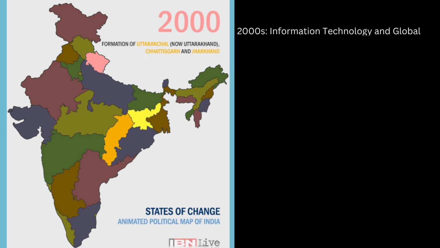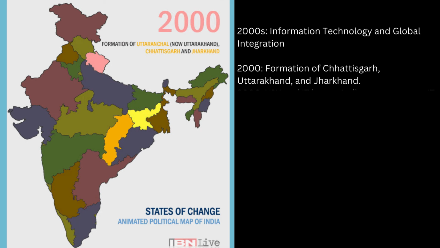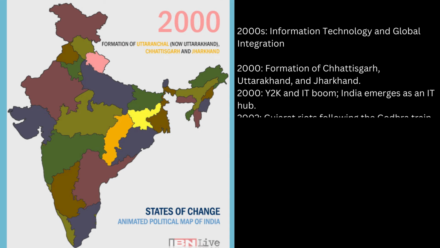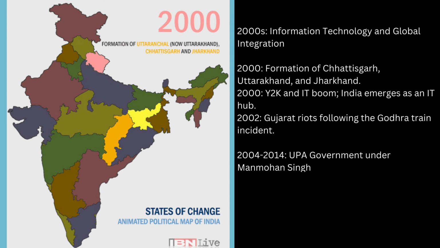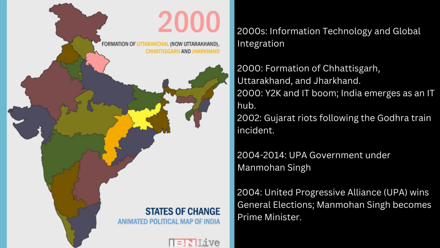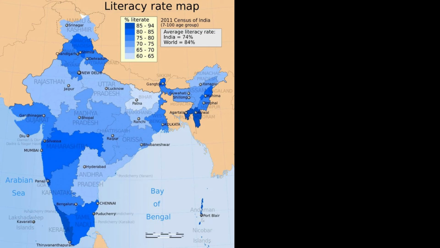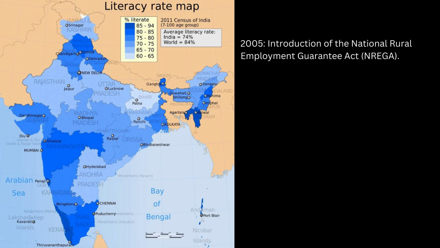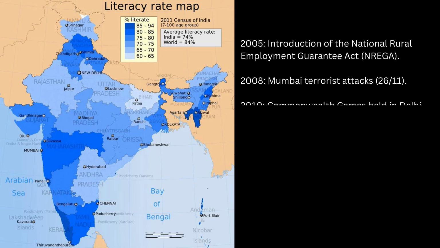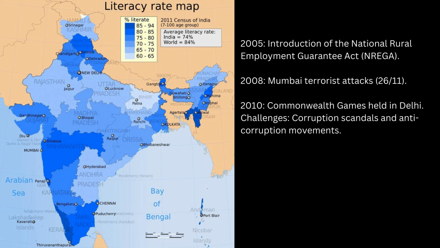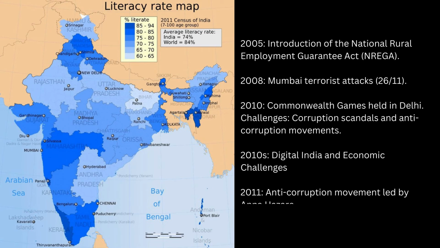The turn of the millennium marked India's emergence as an IT hub, starting with the Y2K boom in 2000. The same year saw the formation of three new states, Chhattisgarh, Uttarakhand, and Jharkhand. 2002 was marked by the Gujarat riots following the Godhra train incident. In 2004, the United Progressive Alliance won the general election, with Manmohan Singh becoming Prime Minister, a position he held until 2014. Key developments during the UPA era included introduction of the National Rural Employment Guarantee Act in 2005, the Mumbai terrorist attack in 2008, hosting of the Commonwealth Games in Delhi in 2010, the anti-corruption movement led by Anna Hazare in 2011. The UPA government faced challenges including corruption scandals and anti-corruption movements.